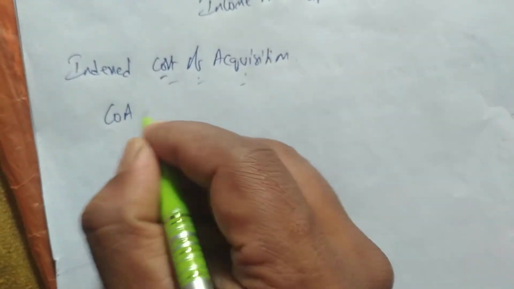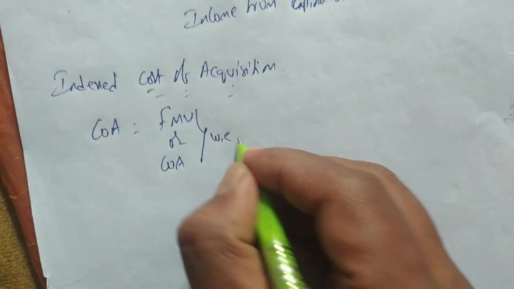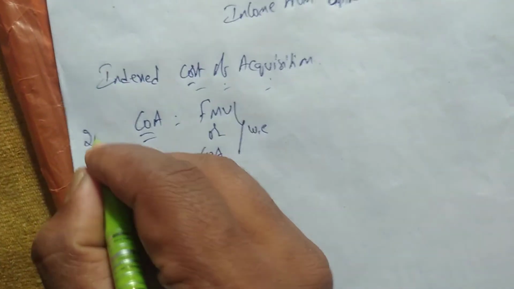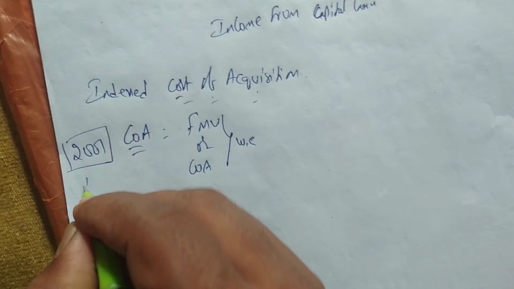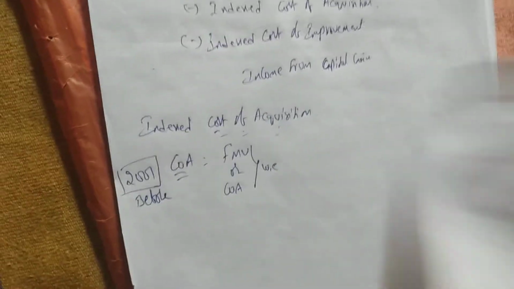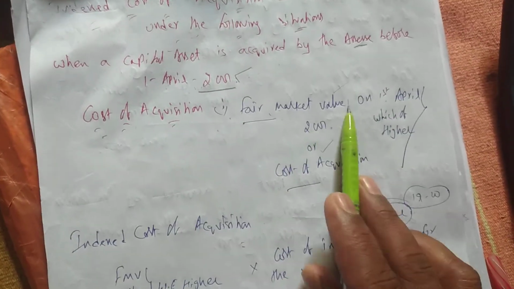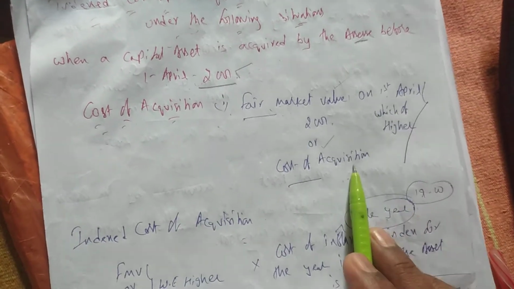Cost of acquisition is equal to FMV or COA, whichever is higher. Why are we doing this? Because it is purchased before 2001. We have seen in the initial classes that whenever the property is purchased before 2001, the cost of acquisition will be FMV or COA, whichever is higher.